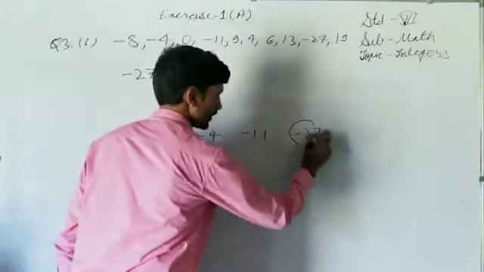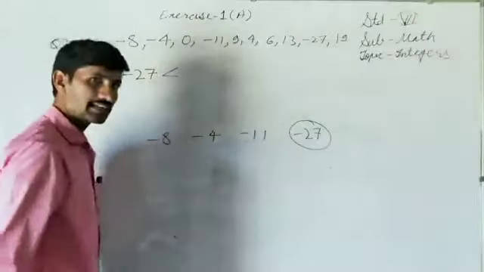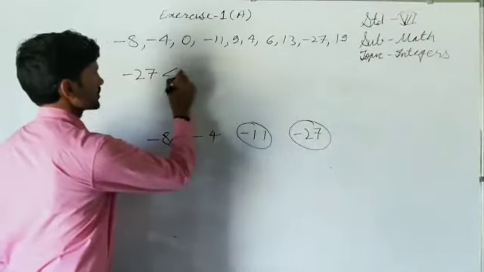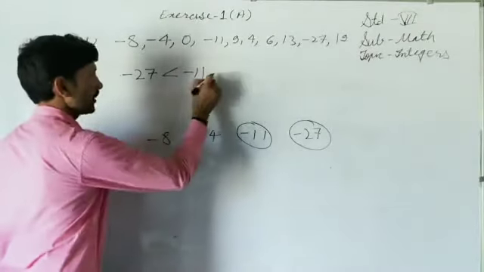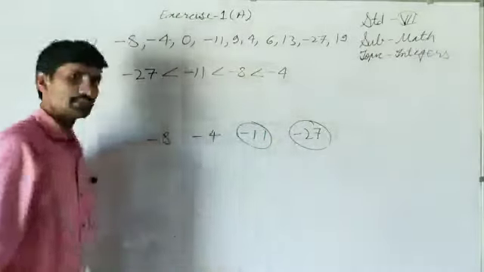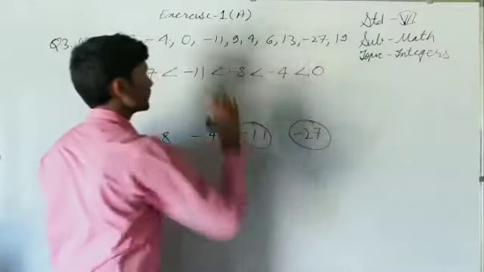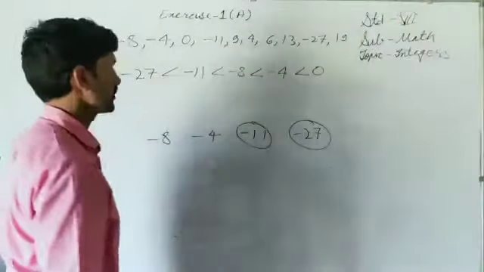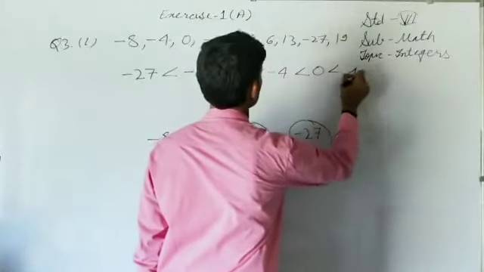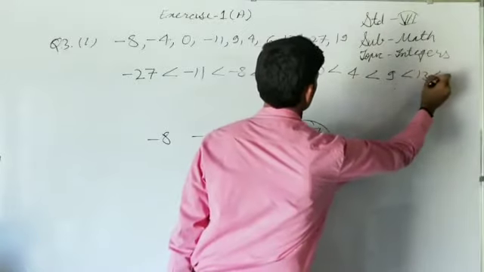Minus 27 we have written, leave it now. The same thing we have to think here. In these, which one is largest? 8, 4 and 11. 11 is largest, so its negative will be smallest. Minus 11, then minus 8, then minus 4. So the negative integers we have written in ascending order. Here is 0. Now positive integers are left, and positive integers are very easy to write. First of all 4, then 6, then 9, then 13, then 19.